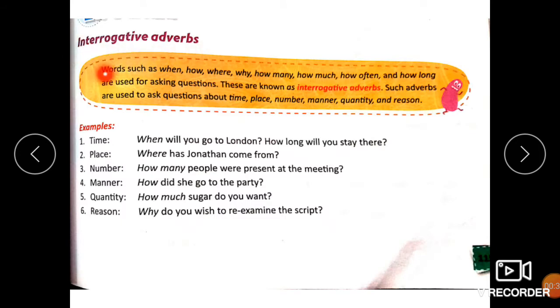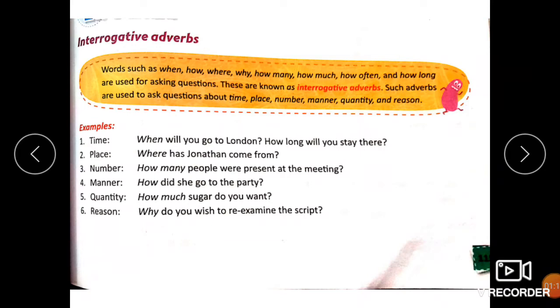Interrogative adverbs. Words such as when, how, where, why, how many, how much, how often, and how long are used for asking questions. These are known as interrogative adverbs. Such adverbs are used to ask questions about time, place, number, manner, quantity, and reason. Okay, these are certain WH words which are used to ask questions, and when they're used in a sentence in order to ask questions indicating time, place, number, manner, quantity, or reason, these are called interrogative adverbs.